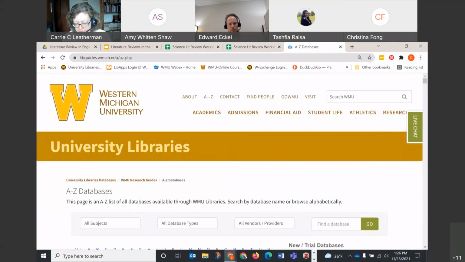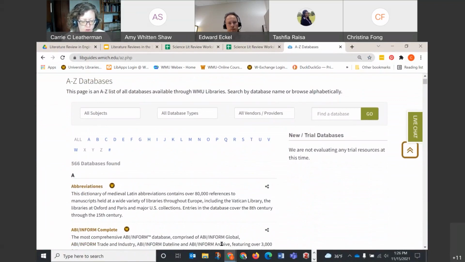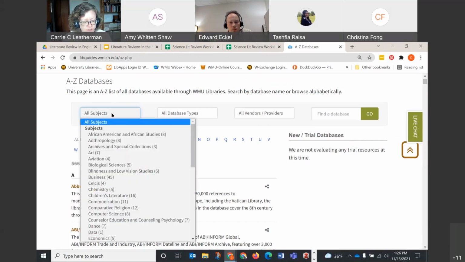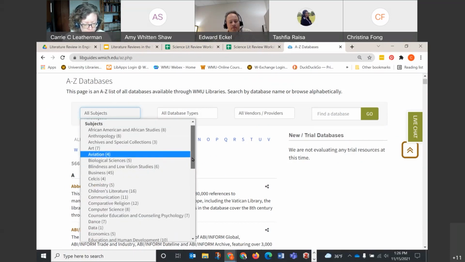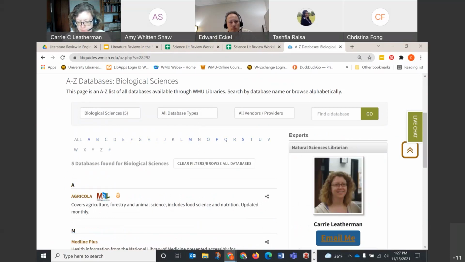And this takes you to a couple of different things. It shows you an A through Z list of all of our databases. And there's a lot of them, over 500 databases. You can look these up by, obviously, the name of the database. There's also a subjects drop-down menu. When you click, it shows you all the subjects, and you can look up databases by subject. I'm going to click on biological sciences just for an example.